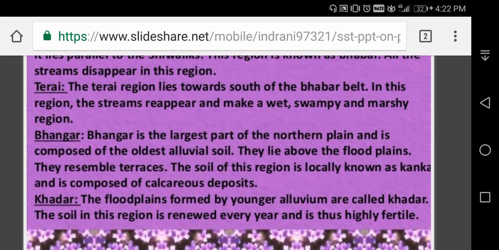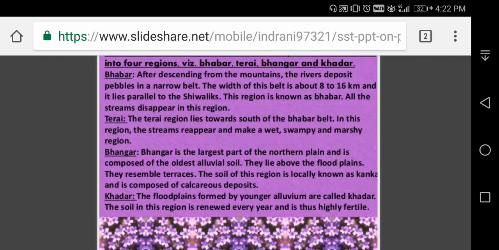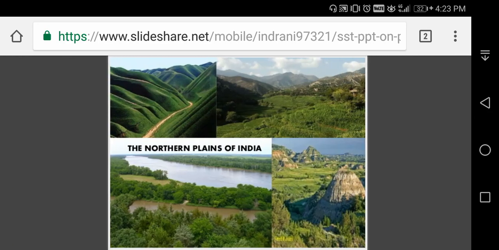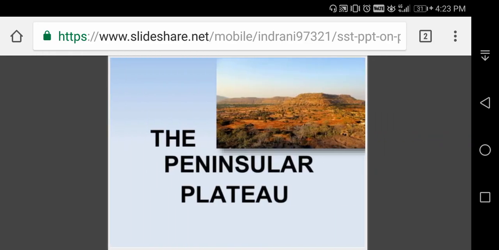And Kadar, the floodplains formed by younger alluvium, are called Kadar. The soil in this region is renewed every year and is thus highly fertile. This Kadar, Bangar soil you study in 5th class and also you will study in 10th class. Okay, these are extra points about the Himalayan regions. Now here you can see the northern plains of India. First given Punjab, then Ganga, then Brahmaputra regions. Okay, I think you understood. Now the peninsular plateau.